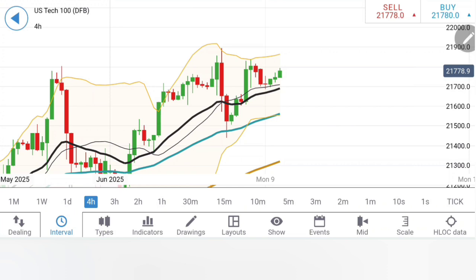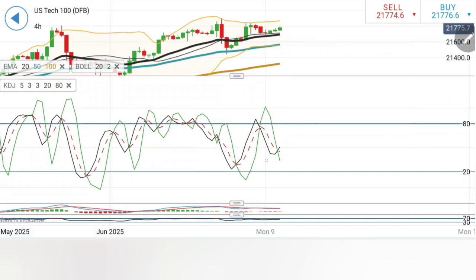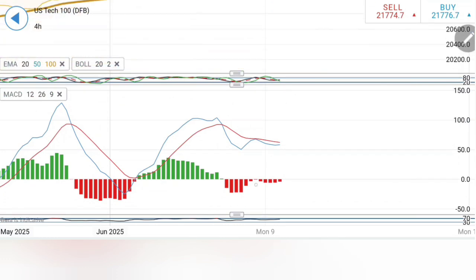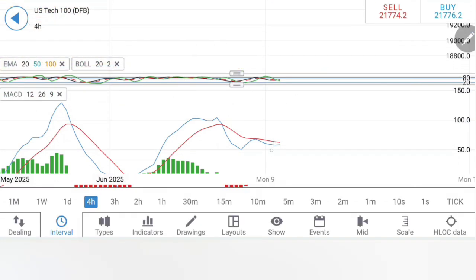A drop below 21,700, 680 is a clear sign of further bearishness, and then 21,600. If Tech 100 trades below 21,600, stay short for 21,400 and lower levels. The MACD is bearish. The RSI, if you see, is also staying flat.